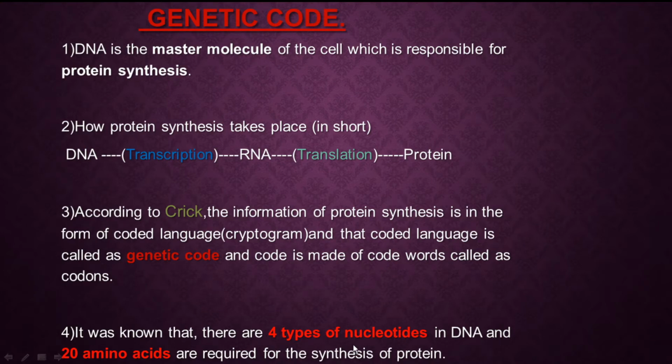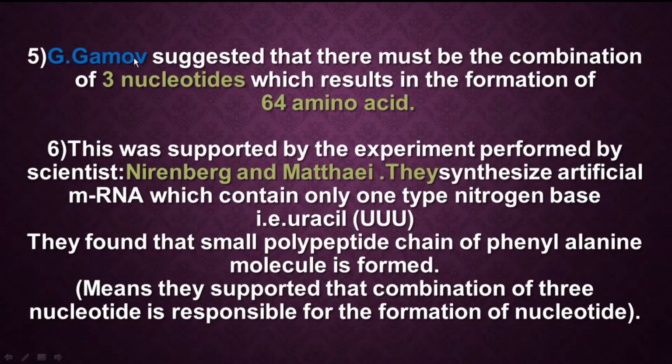In olden days, scientists had the knowledge that there are a total of 4 types of nucleotides in DNA: cytosine, adenine, guanine and thymine. And there are 20 amino acids which are required for the synthesis of protein. These 20 amino acids are responsible for the formation of protein.